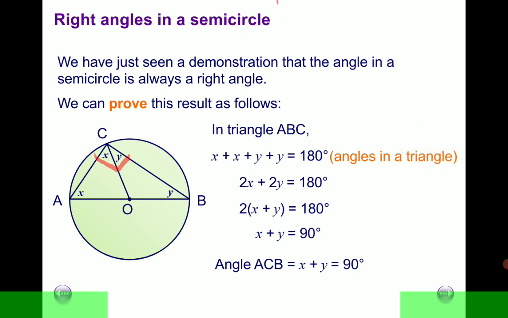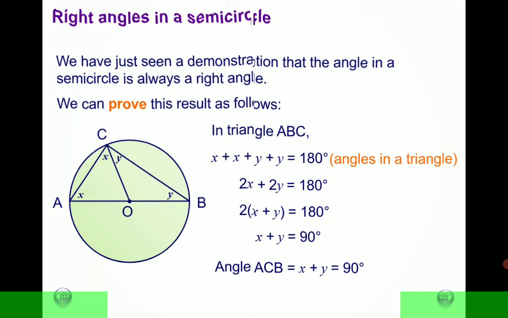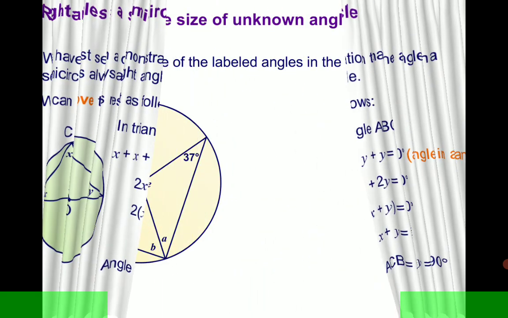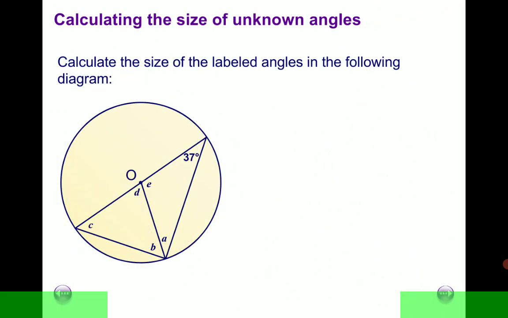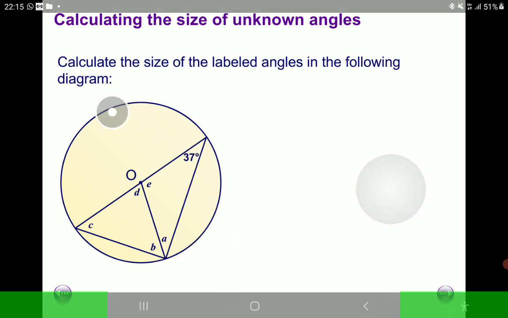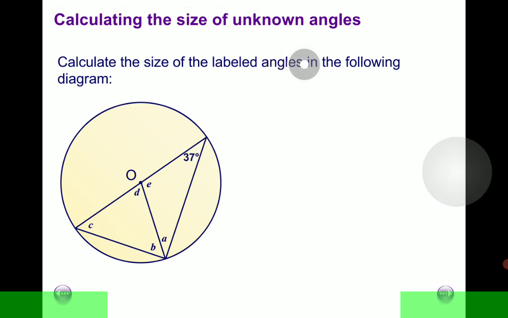We just proved that. Now I would like us to apply the theorem in solving a problem in which at least the theorem is going to apply. So over here we have a problem requiring us to calculate the size of unknown angles. The question says calculate the size of the labeled angles in the following diagram.